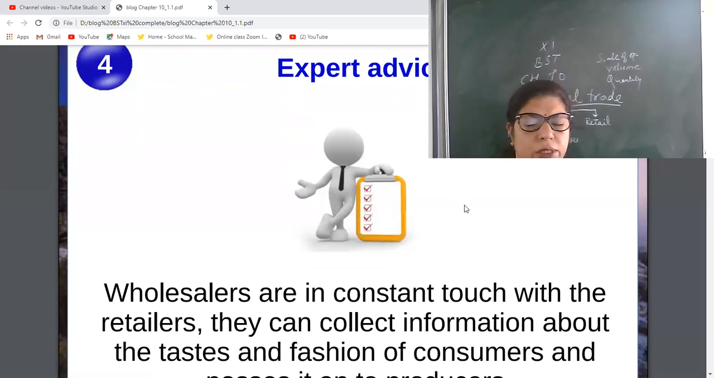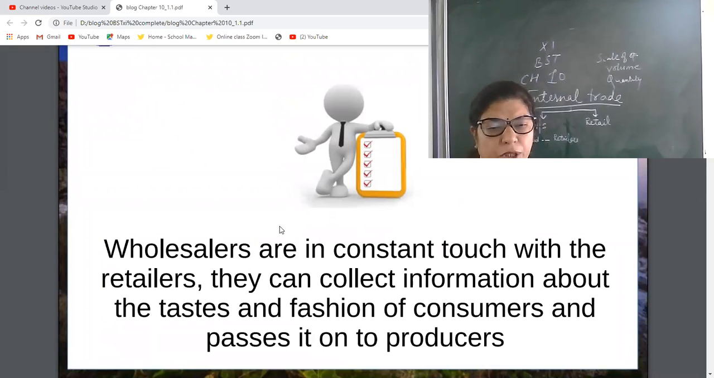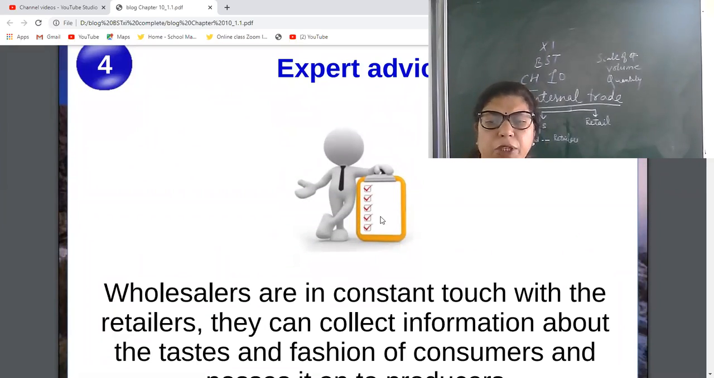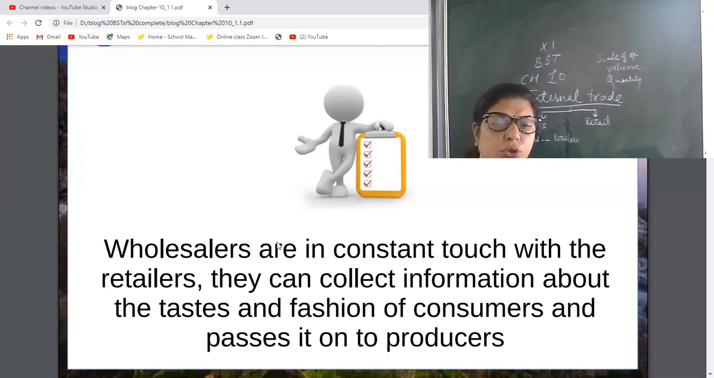And see how the wholesalers transfer this information. First they gather and analyze the information and then they transfer it to the producers. So the producer will change their products accordingly, change the shape, size, design, quality, quantity, etc. So wholesalers are in constant touch with the retailers. They can collect information about the taste and fashion of consumers and pass it to producers.